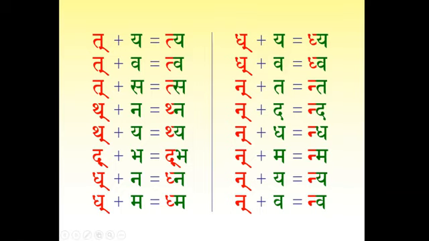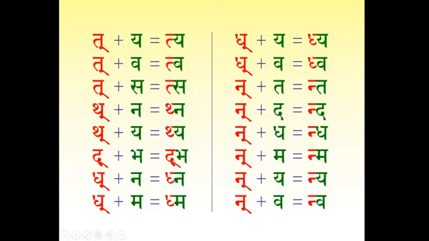Dakara plus ya, dya. Dakara plus va, dva. Nakara plus tha, ntha, like in the word antaha, dantaha. Dantoshtam. If it is preceded by a vowel, then it becomes more pronounceable.